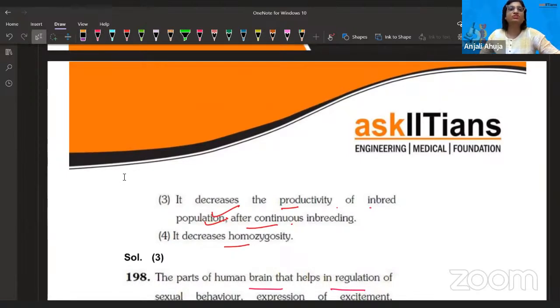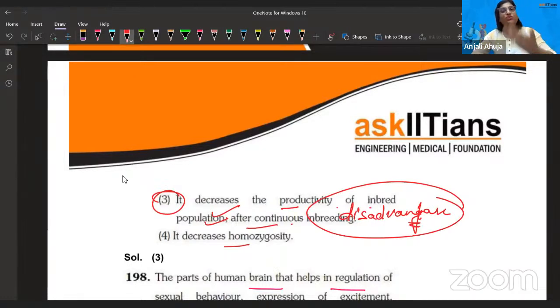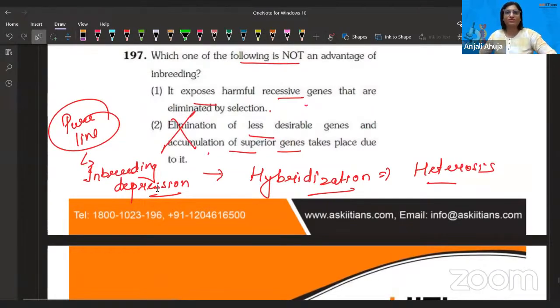Achha, now I understood the question. Obviously, it's a disadvantage, right? That's what I have been talking about. It is a disadvantage, and we have to overcome it with hybridization. And it does not decrease, it increases homozygosity. And the rest of the options I already told you.